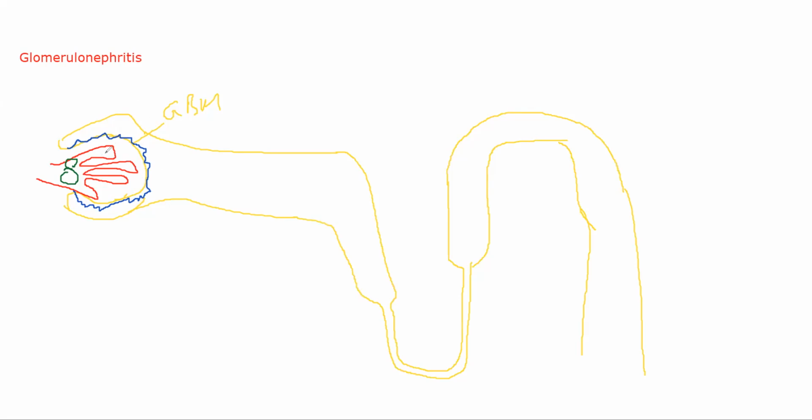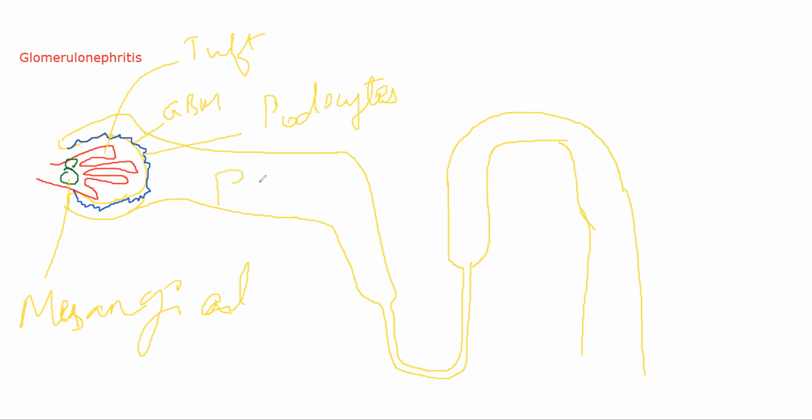So this is your glomerular tuft, the blood vessels that are coming inside, and these are your mesangial cells. Mesangial cells are responsible for clearing out the debris inside your glomeruli. And you have your podocytes here, foot processes.